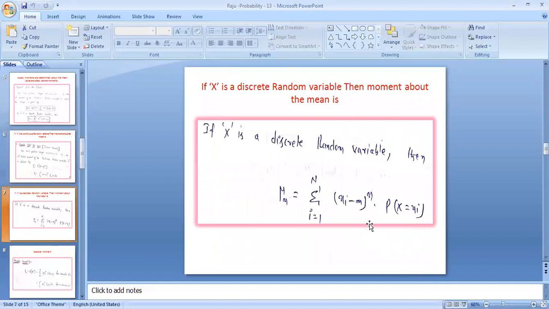If x is a discrete random variable, then I can define the moment like this. It is a moment about the mean, mu n equal to sigma i equal to 1 to n of (xi minus m) whole power n into P of x equal to xi. So this is the nth moment. If it is the variance, as we have discussed, (xi minus m) whole square into probability of x equal to xi. So that is the variance or second moment.